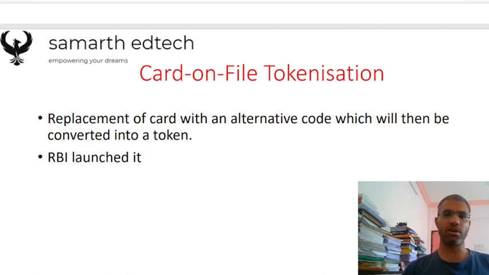The next is your card on file tokenization. See, tokenization we have already dealt in our previous lecture. Now this is your card on the file tokenization. It is actually a replacement of your debit card or credit card number with a kind of alternative code which will be converted into a token. The Reserve Bank of India is bringing it so as to reduce the kind of frauds that are happening on the debit card and credit cards. Okay, so this is your card on the file tokenization. It is a very new concept, so that's why it is necessary for us to go through it.